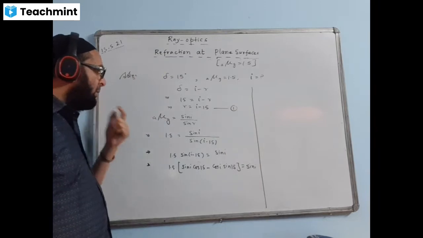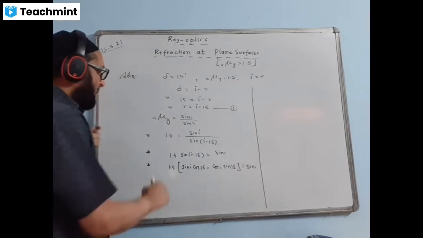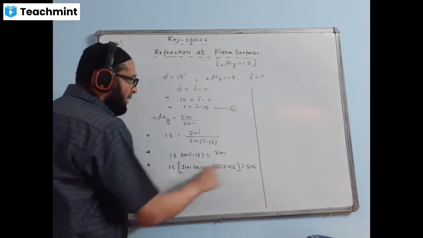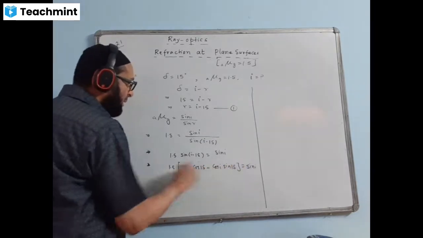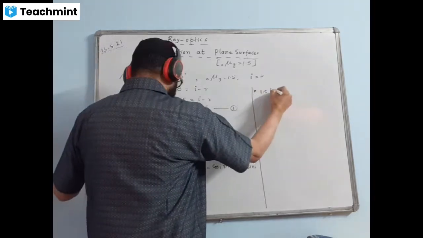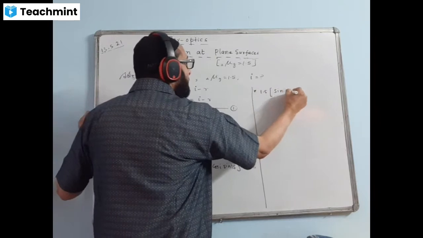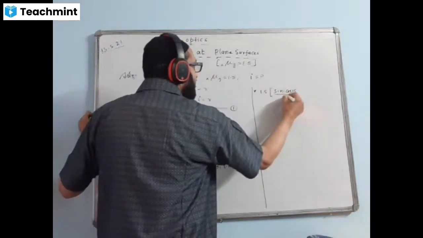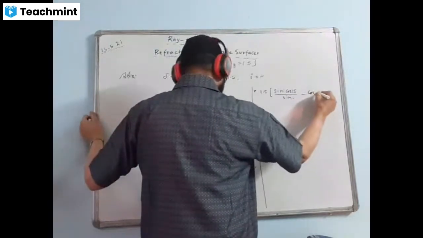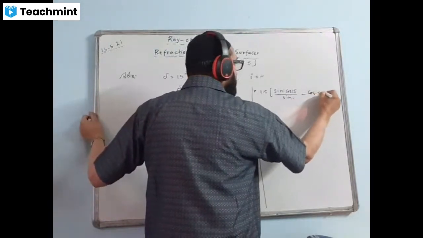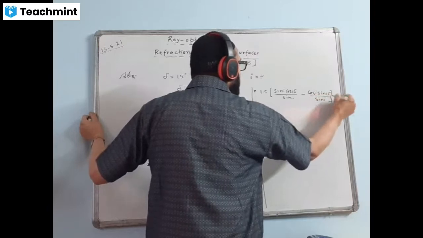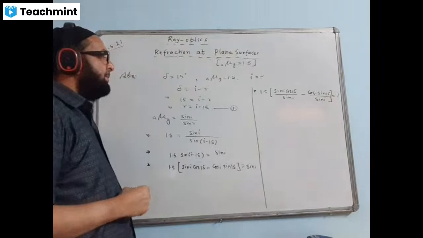Okay. Now I'll divide by sin I on both sides. Out here I write 1.5, sin I cos 15 by sin I. In both we are dividing. Here I write cos I sin 15 by sin I equal to 1. I will write that.